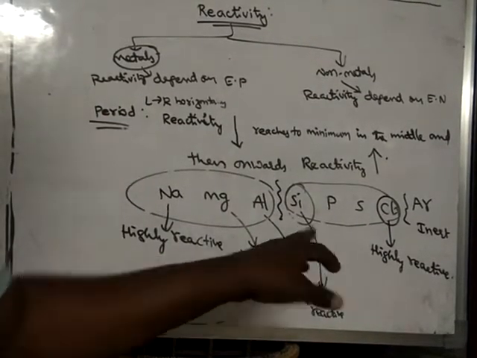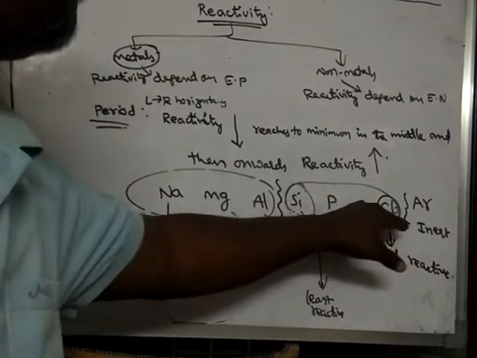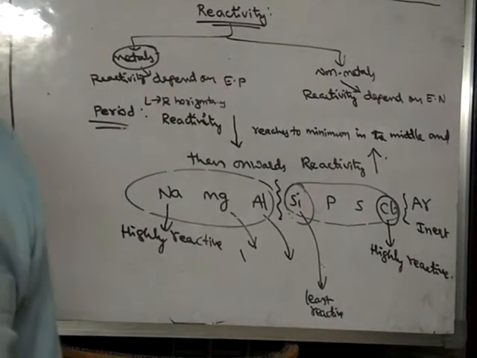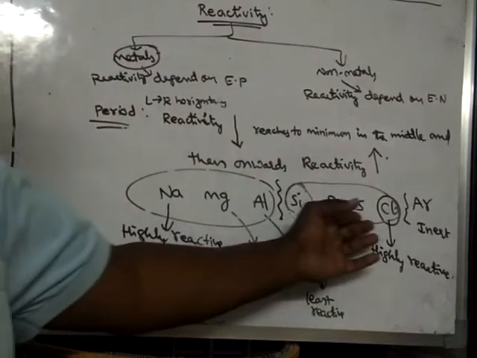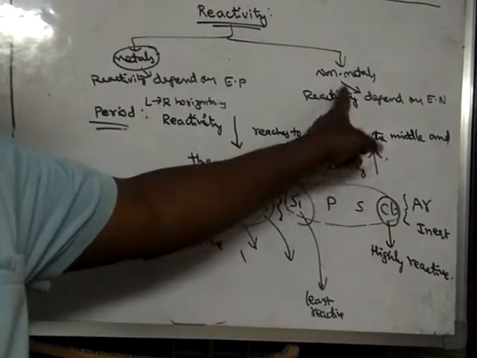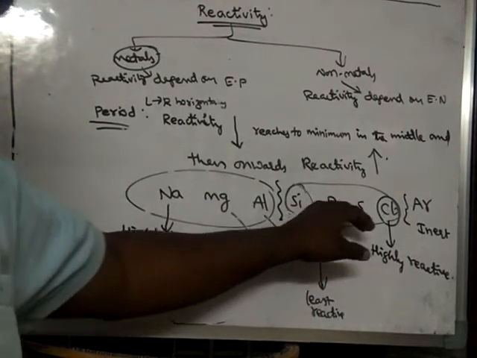And one more thing, electronegativity increases along a period from left to right. Always electronegativity increases. As electronegativity increases and reactivity depends on electronegativity, from here onwards reactivity increases.